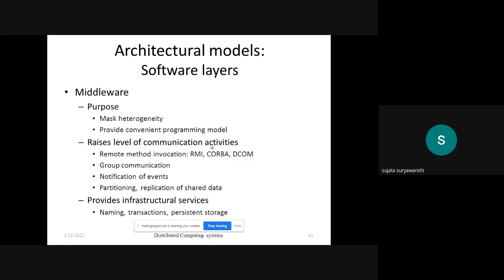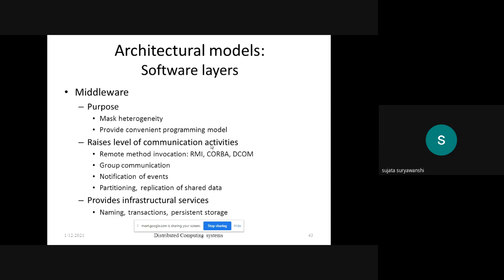Okay, then here the partitioning and the replication of the shared data is there. To execute a specific task, different data is required, and data is stored at the server level. But when n number of machines require the same data at a time, it is not possible for the server to provide the data.